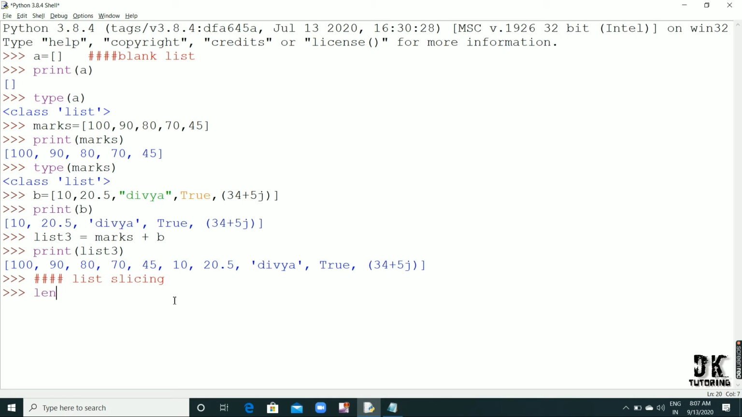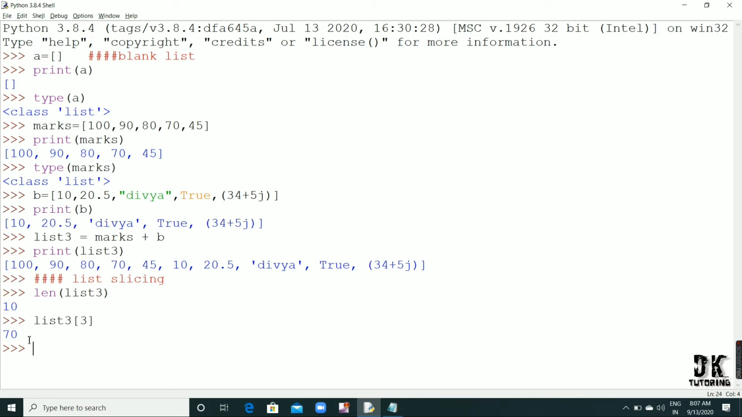So if I want to count how many elements are there in this list 3, I just write here len of list 3. Okay, see, it is giving me 10. That means there are total 10 elements inside this list. Okay, if I write here list 3 of 3, see, it is giving me 70. That means this 10 is 0, this 90 is 1, 80 is 2 and 70 is 3. So list 3 of 3 is 70 here.